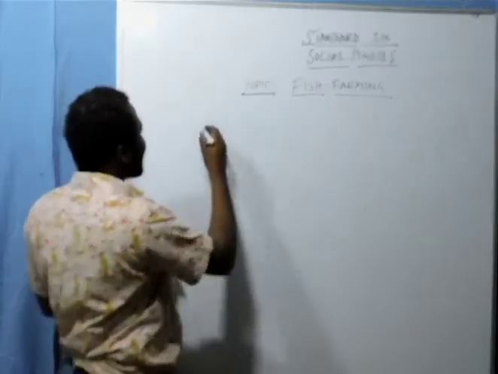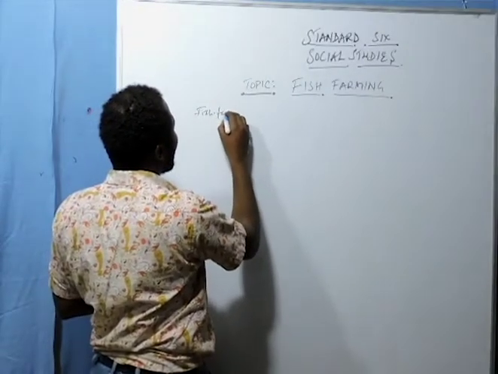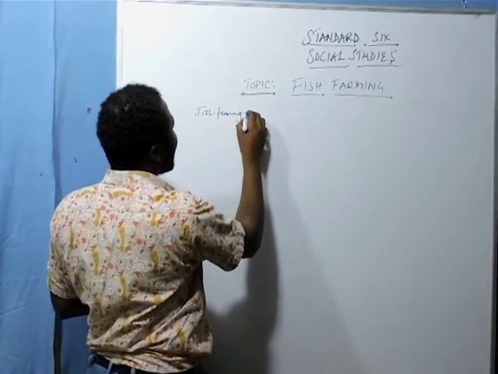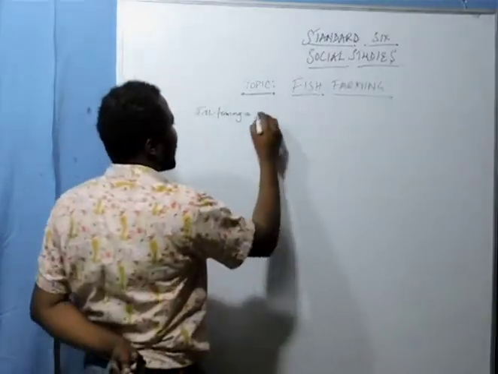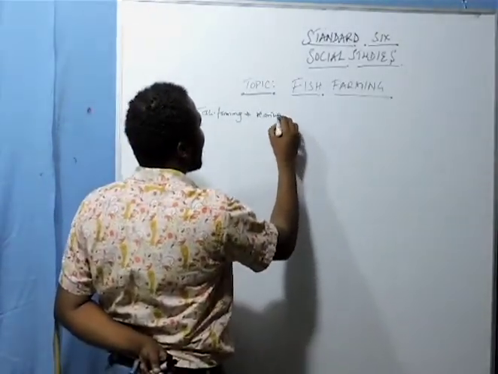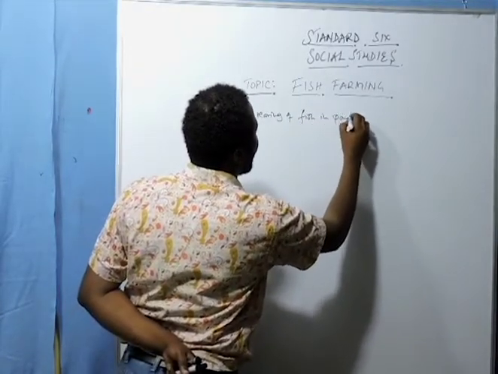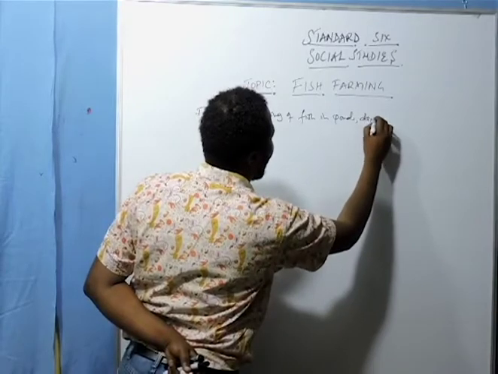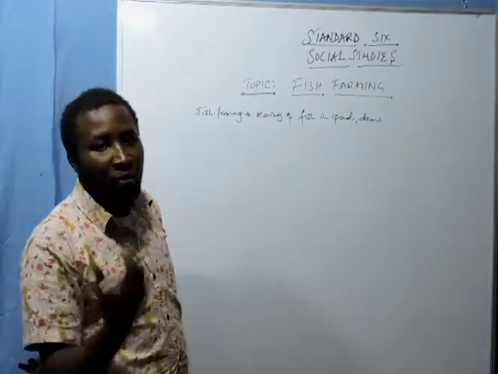This is Standard 6 Social Studies, with an interesting topic known as fish farming. As we start, we need to understand what we mean by fish farming. Fish farming is the rearing of fish in ponds or even dams. That's what we call fish farming.